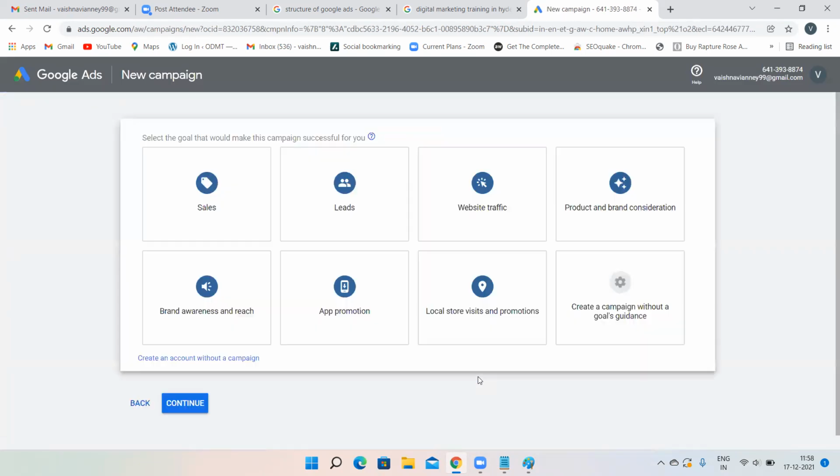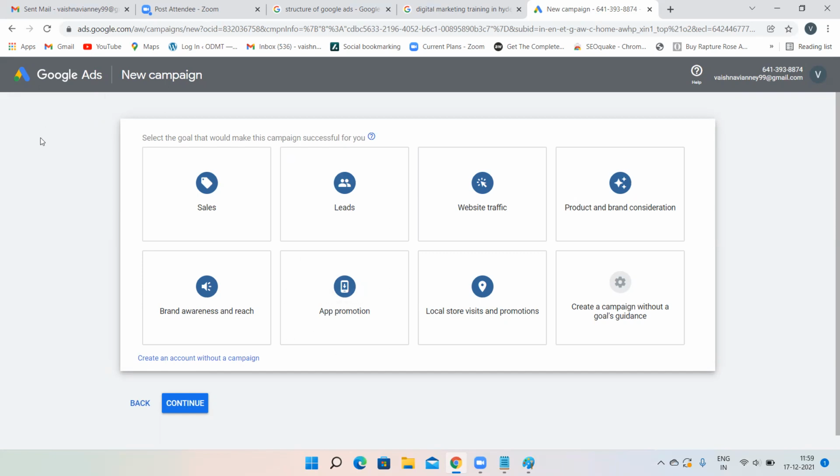Again, click on switch to expert mode. Yeah. Can you see over here? This option was missing last time when I was creating the account. Why did I go back? Because this option was not appearing. Now, don't ask me why this option is not appearing, or what I should do to bring this option. You cannot do anything. Just go back, again, create one more account. That is the only option.